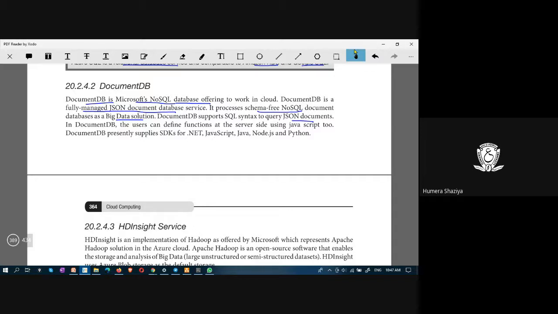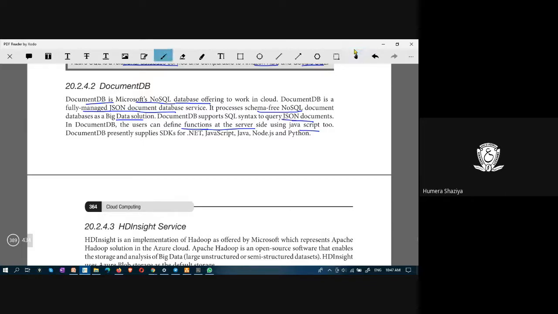and users can define functions at the server side using JavaScript also, because this JSON format is JavaScript Object Notation.